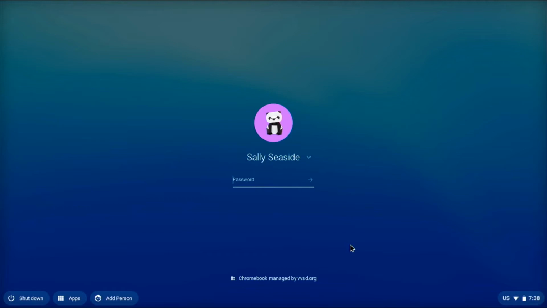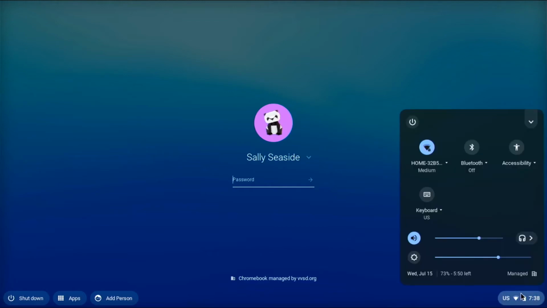Chromebook volume can be controlled with the keyboard buttons located in the top row of your Chromebook. You can also click in the lower right hand side of the screen where the time is displayed. Clicking on it brings up the volume control and access to the settings.